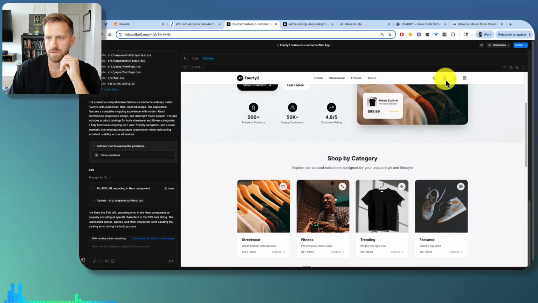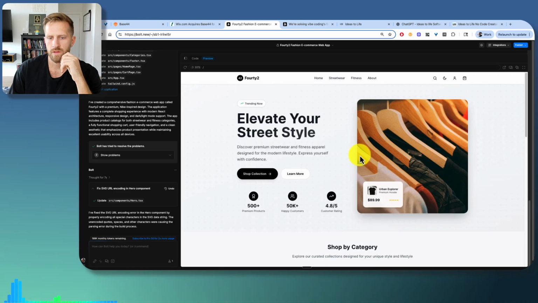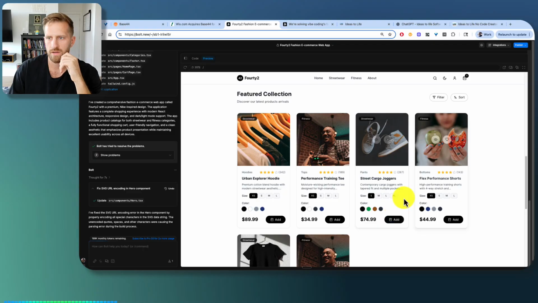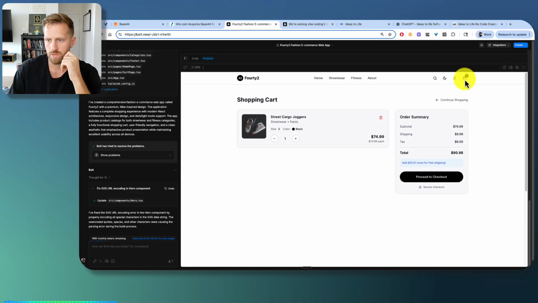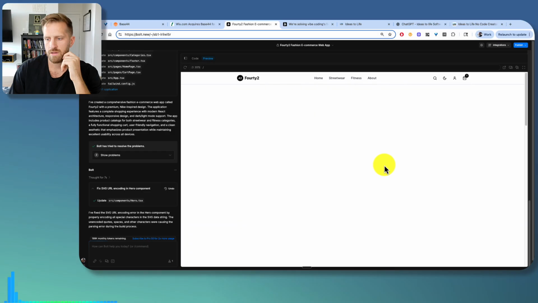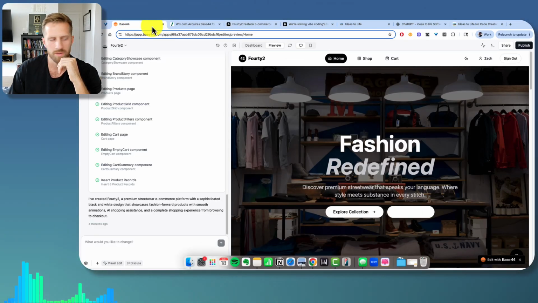Got dark mode, that's kind of cool. Okay, let me add something to my cart and see, can I add something to my cart? Add. All right, let's take a look at the cart. Okay, it's got a full cart. That's pretty cool, just like Base44 did. Okay. And no chatbot though, but neither did Base44. Didn't really have a working chatbot.